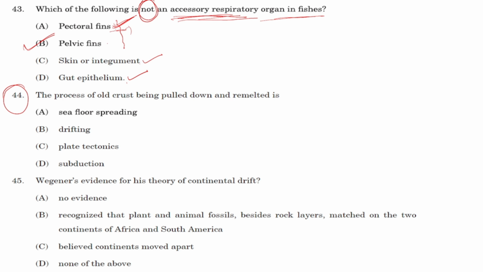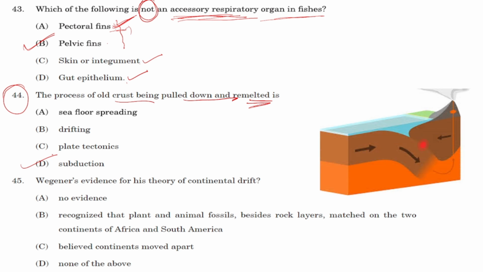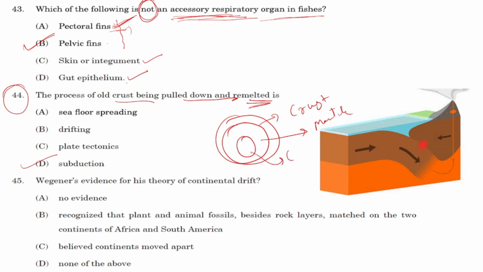Next, question number 44. The process of old crust being pulled down and remelted is called, okay, the old crust is being pulled down and remelted. This process is called subduction. What is subduction? Here you can see in the image, this is the crust. Earth has three layers. The outermost layer is called crust. Inner to it is the mantle, and inner to the mantle, the third layer, is the core. Three layers are present in the earth.